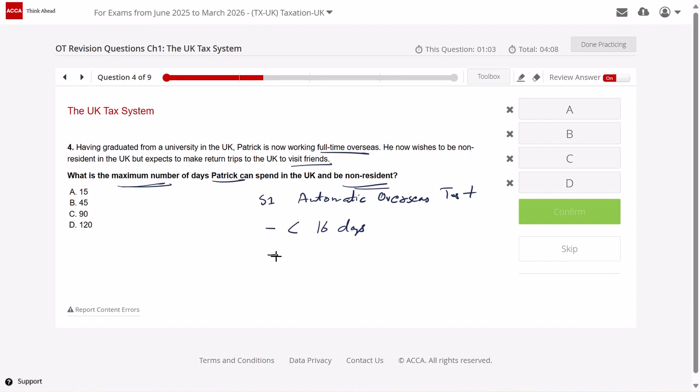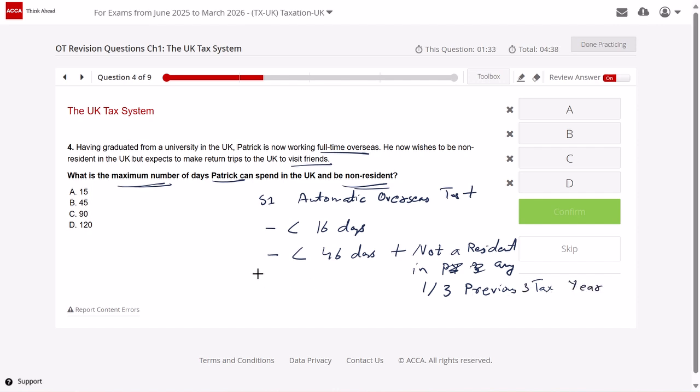If an individual stays for less than 46 days plus has not been resident in any one out of the previous three tax years, right? In this case, he is resident in one of the previous three tax years, so this test does not apply.